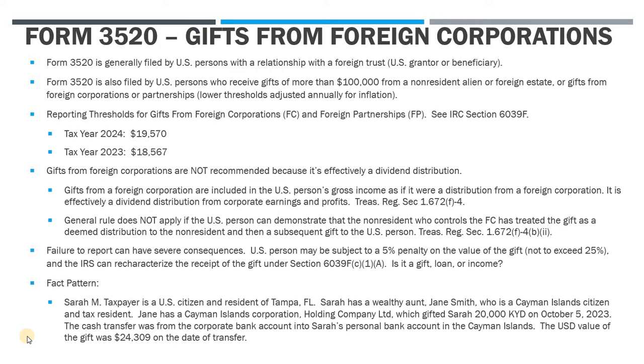Now let's have a look at the fact pattern here, and then we'll get into the return. So we have Sarah Taxpayer. She is a U.S. citizen and resident of Tampa, Florida. And Sarah has a wealthy aunt, Jane Smith, who is a Cayman Islands citizen and resident. Now, Jane has a Cayman Islands corporation, Holding Company Limited, and this company gifted Sarah 20,000 CI, or Cayman dollars, on October 5th, 2023. The cash transfer was done from the corporate bank account into Sarah's personal bank account, which she also has in the Cayman Islands.